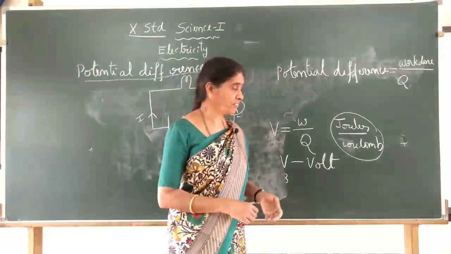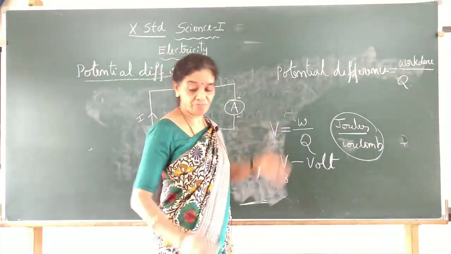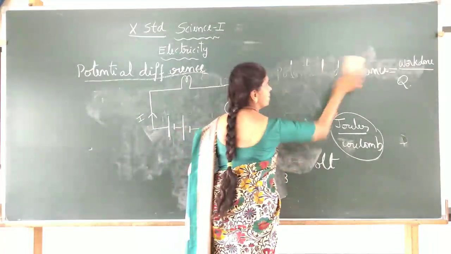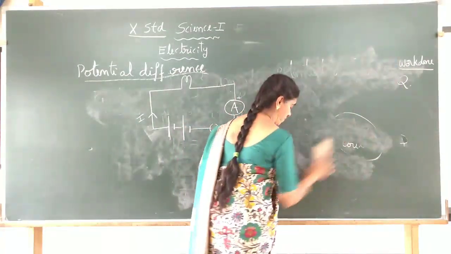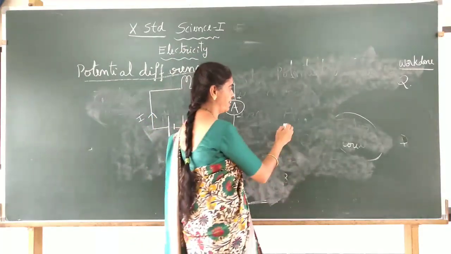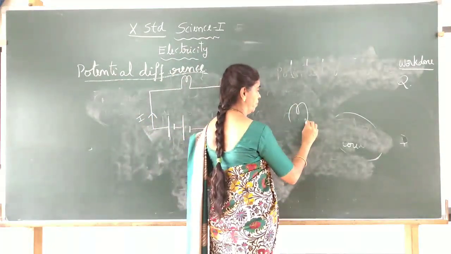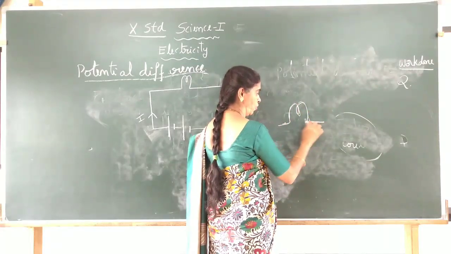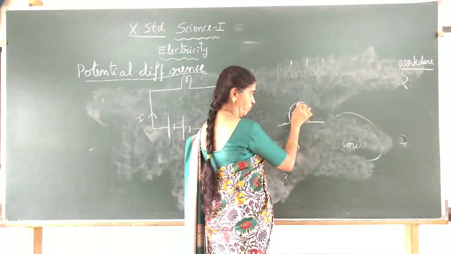So, what is potential difference? It is the work done between 2 points in an electric circuit. If you have the bulb, from here to here, current should flow through the bulb, so electrons should flow this way.